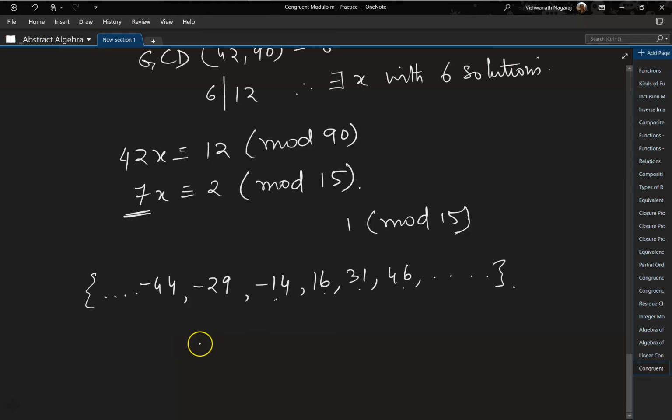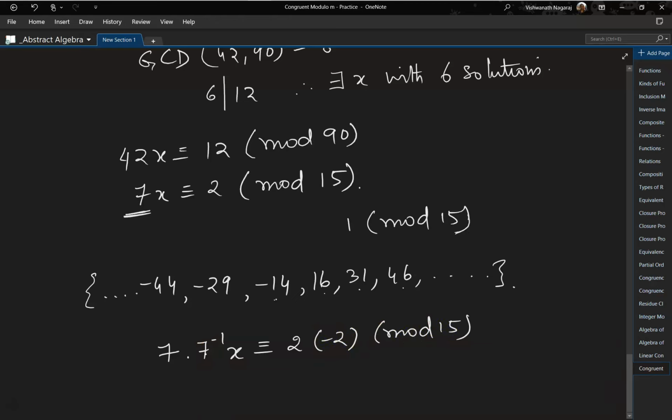So how do we do that? What we do is, we actually don't do that, we just write 7 inverse. x is congruent to 2 times. Now to get this minus 14, we have to multiply it with what? Minus 2. So we multiply it by minus 2 mod 15.